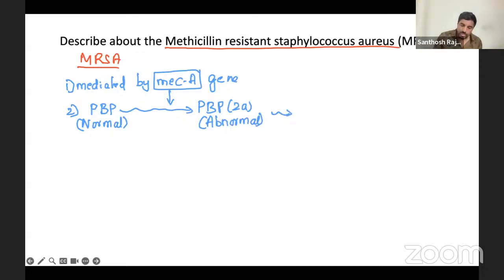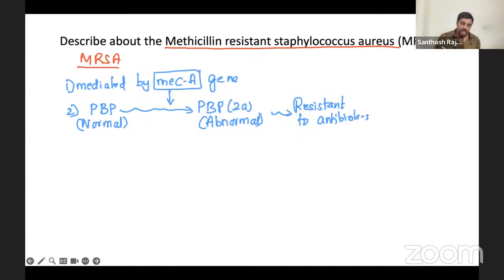Because of this, it becomes resistant to a lot of beta-lactams, all the methicillin and all the penicillin group drugs. So this is the MRSA resistance. mecA, PBP is converted to PBP2A, then they become resistant to all basic antibiotics.